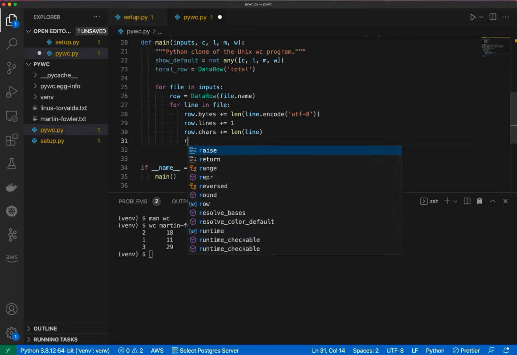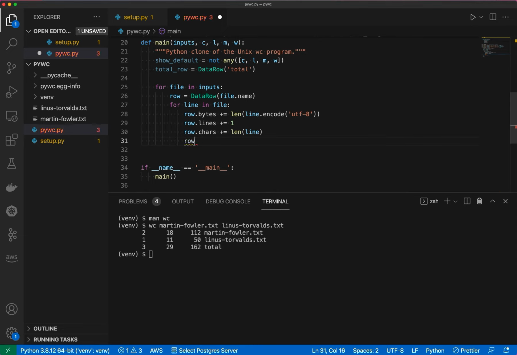And then how do we count words? So if we do row words plus equal, well, we're going to count the length of something again. But this time, we're going to say line and then strip to get rid of any leading white spaces or trailing white spaces that might be present. And then I'm just going to say split. And split will naturally split on any white spaces. And so if you split by white spaces, that leaves you with just words. All right.